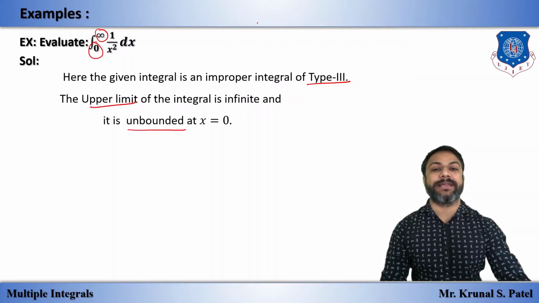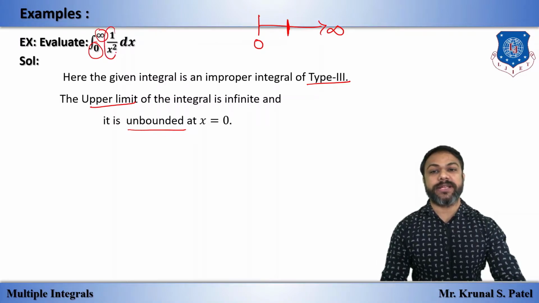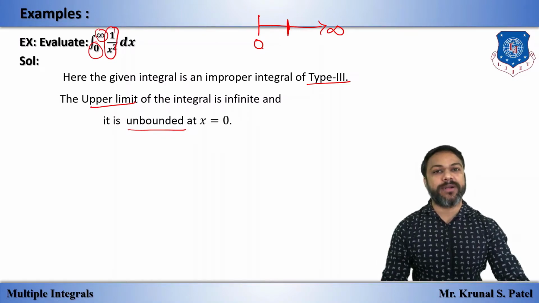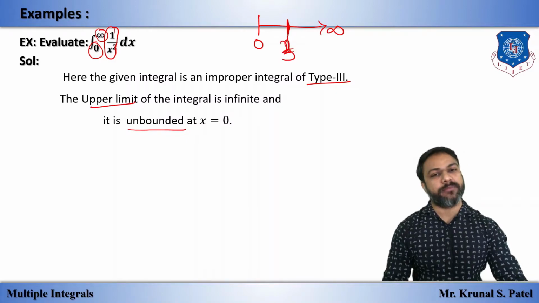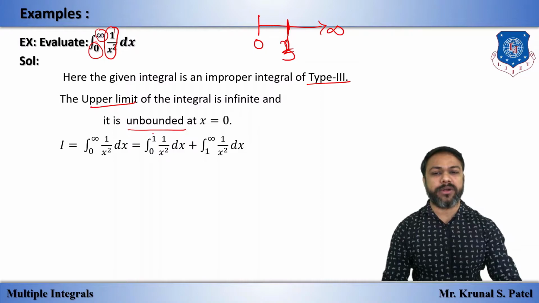So we will take a point in between 0 and infinity at which this function is not unbounded or infinite. You can take 1, 2, 3, any number, but I am taking only 1. So 0 to 1 and 1 to infinity.